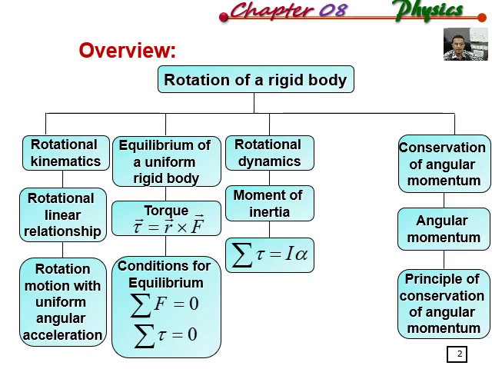There are four subtopics actually. Under rotational kinematics, you are going to learn about rotational-linear relation and also rotational motion with uniform angular acceleration. The second subtopic is about the equilibrium of a uniform rigid body, where you are going to learn about torque, what is meant by torque, and the condition for the equilibrium of the rigid body.